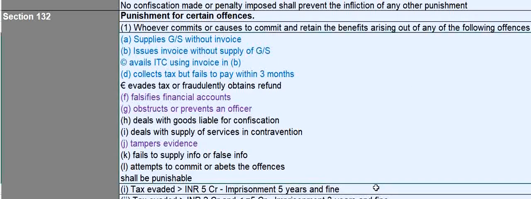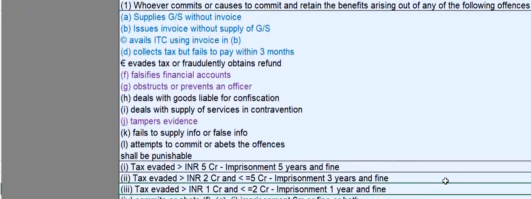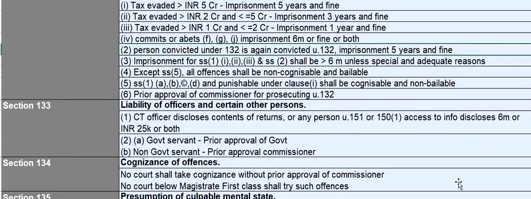And if the tax evaded is greater than 2 crores and less than or equal to 5 crores, then the imprisonment will be up to 3 years and fine. And if the tax evaded is more than 1 crore and less than or equal to 2 crores, then imprisonment will be up to 1 year, and fine. And if you commit or abet any offences prescribed under clauses F, G, J, then imprisonment will be for 6 months or fine or both.